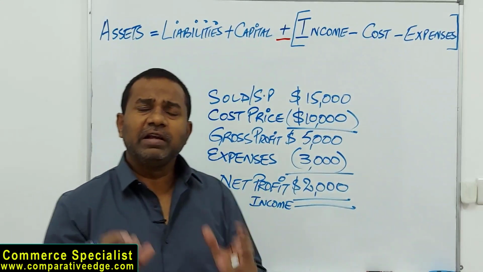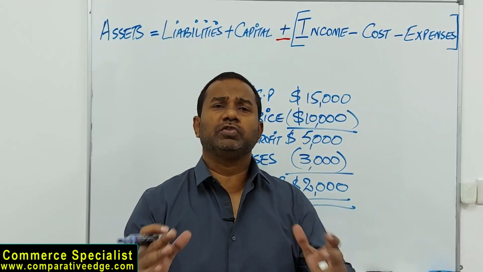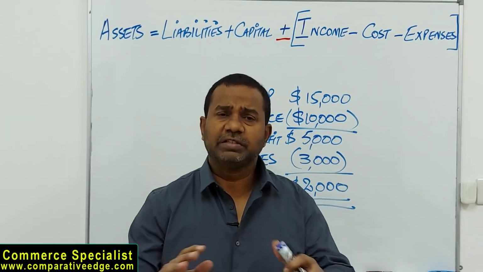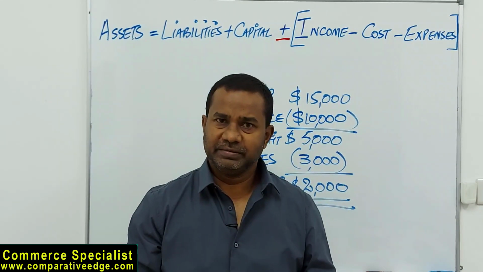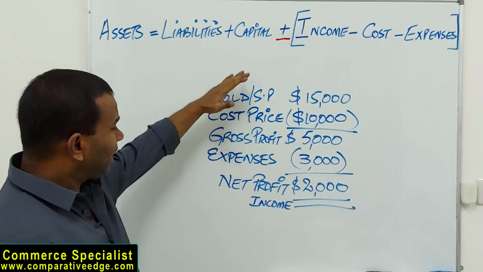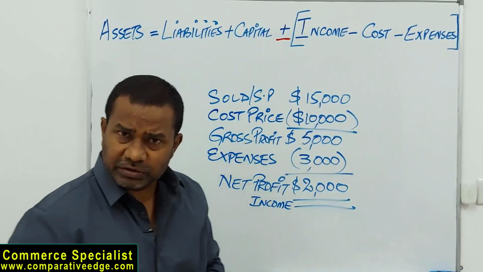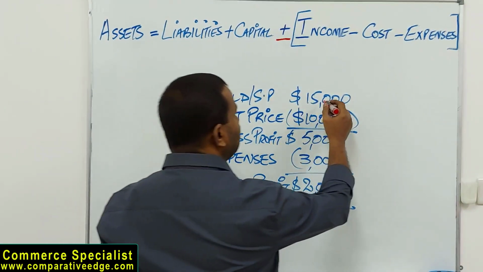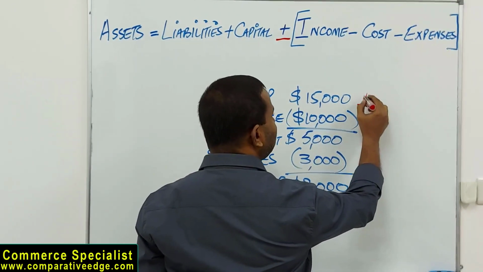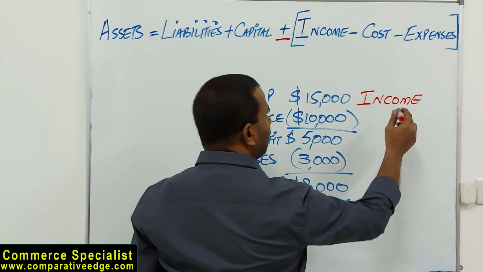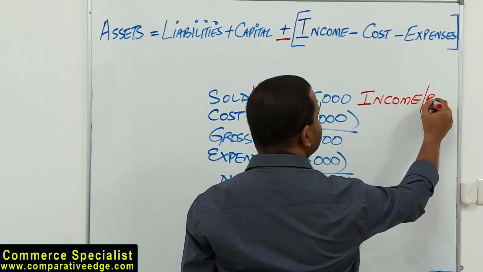Net profit or net income is an amount which belongs to the owner or the owners. That's the residual amount, that's yours. So ladies and gentlemen, looking at this example, if I try to name these amounts, this 15,000 is actually my income. Or you can also call it revenue.